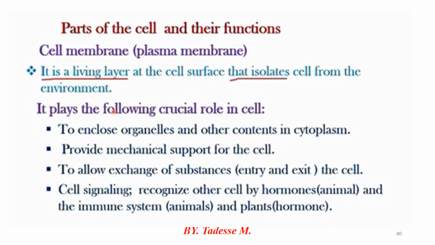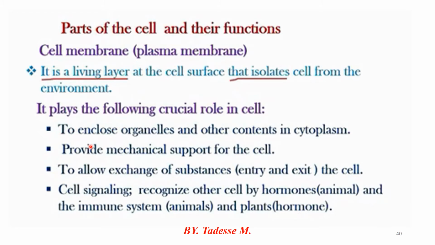Okay, the next topic is the major parts of the cell and their functions. The cell membrane, or plasma membrane, is one of the major parts of the cell, a living layer at the cell surface that isolates the cell from the environment. It plays a crucial role between the cell and the environment.